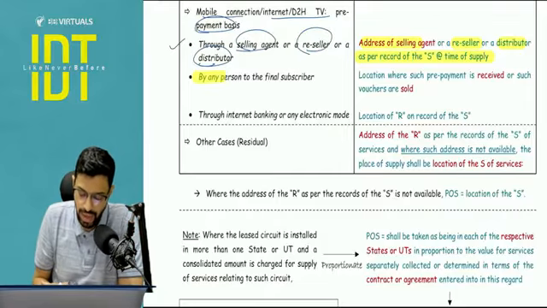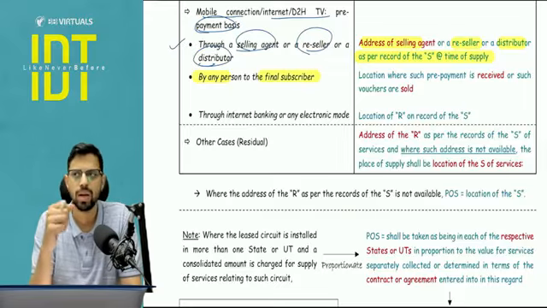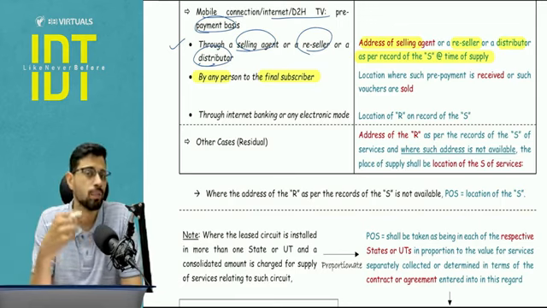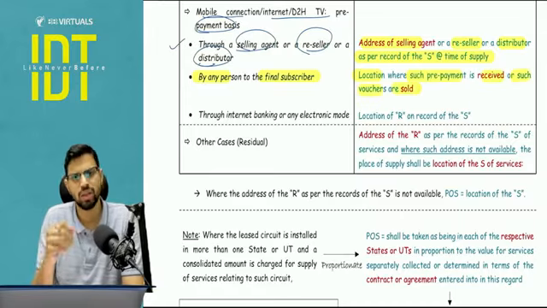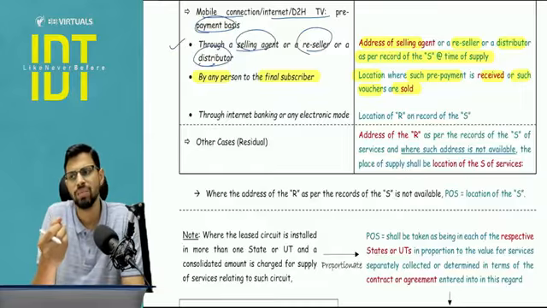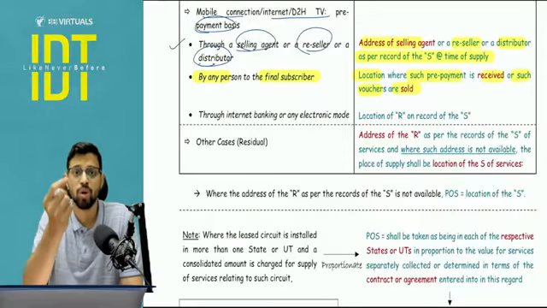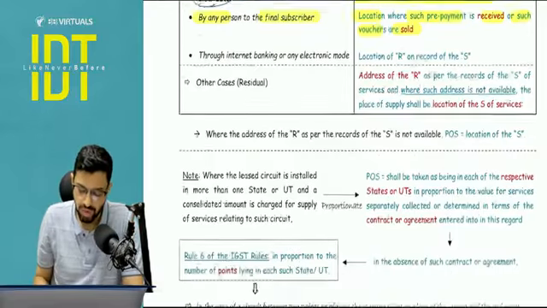Or the second case is by any person to the final subscriber. So for example, it is not a reseller or a proper agent, but in general the coupons are being sold. Let's say the prepaid coupons are being sold, for example in a college fest or any other area. So here the place of supply will be the location where the prepayment is received or such vouchers are sold. So again the focus is where the payment is received, there the recharge benefit, we can say the initiation of the service is being done, there the benefit is being derived, because that is where the person is buying that coupon. Okay, so that state will get its share of revenue.